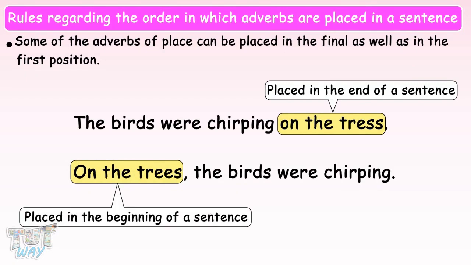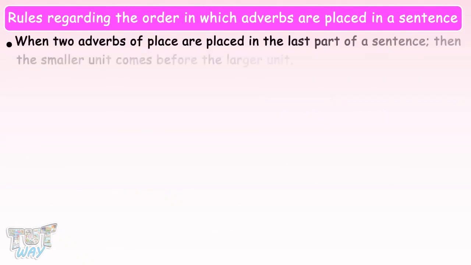And when it is used in the beginning, it is followed by a comma. Now here we have the next rule. When two adverbs of place are placed in the last part of a sentence, then the smaller unit comes before the larger unit. Here we have examples to understand better.